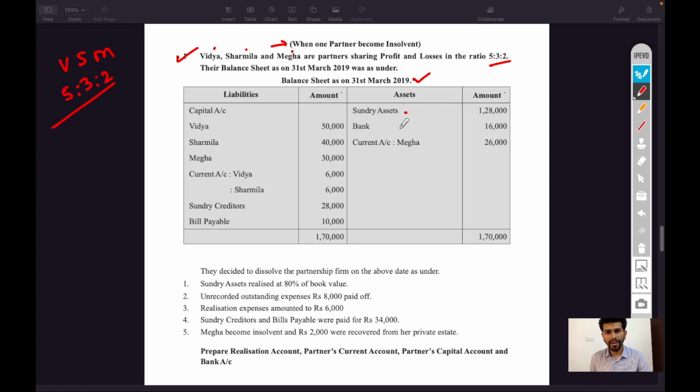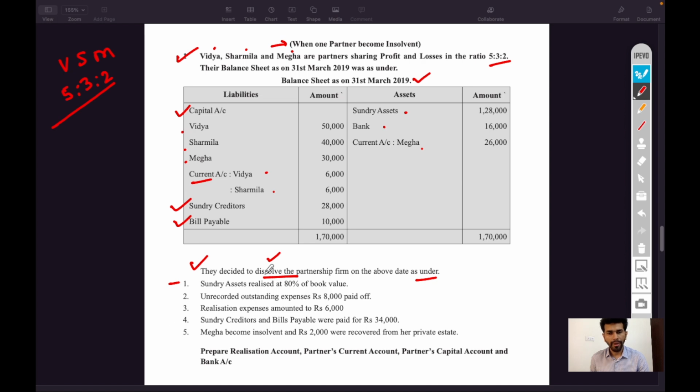Asset side: sundry assets, bank and current account of Megha. On the liability side, capital accounts of Vidya, Sharmila and Megha are given. Current accounts are also given, Vidya and Sharmila. Creditors and bills payable. They decided to dissolve the partnership firm on the above date as under. So this is a question of dissolution.